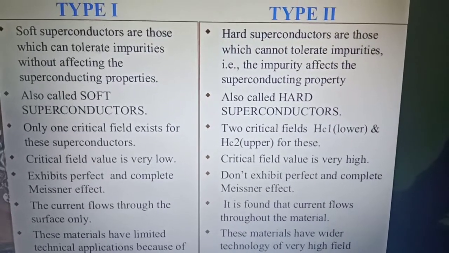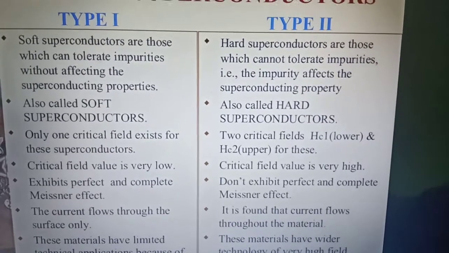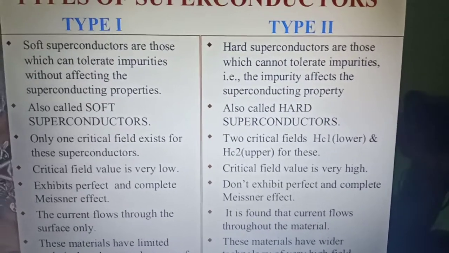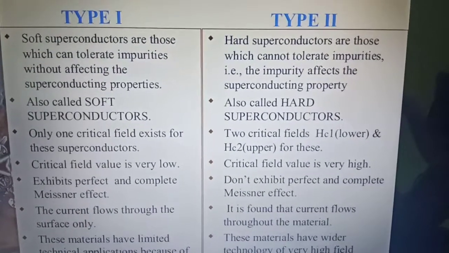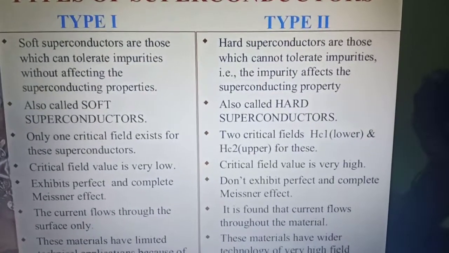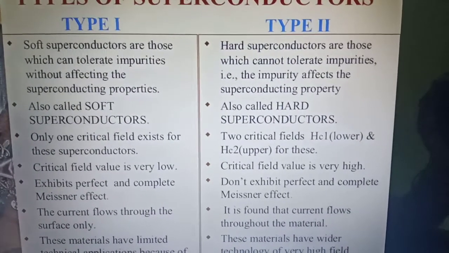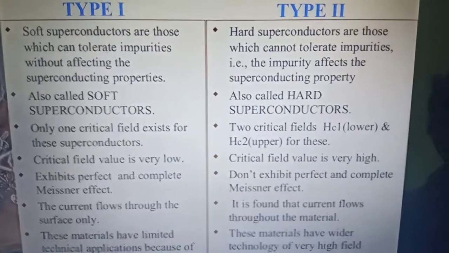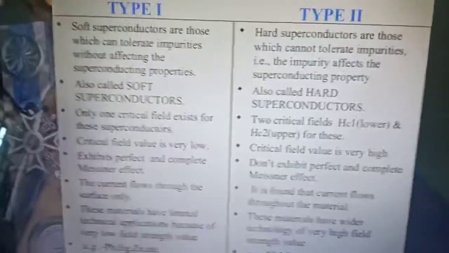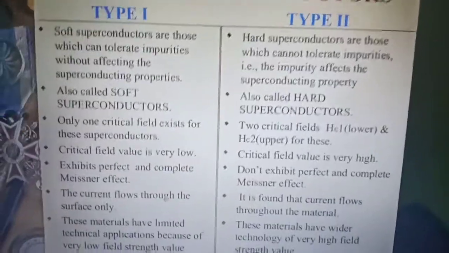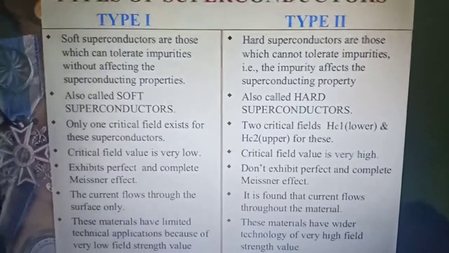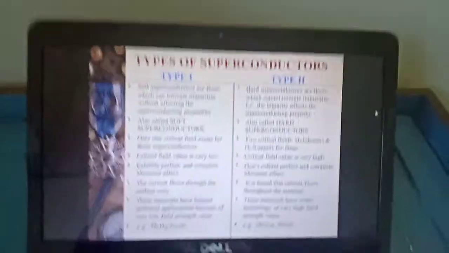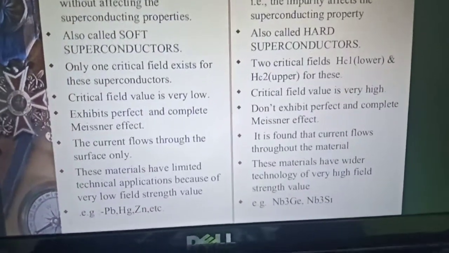Because of that, it is called the lower critical field, and within this region the perfect Meissner effect occurs. Above this, it does not exhibit the Meissner effect.